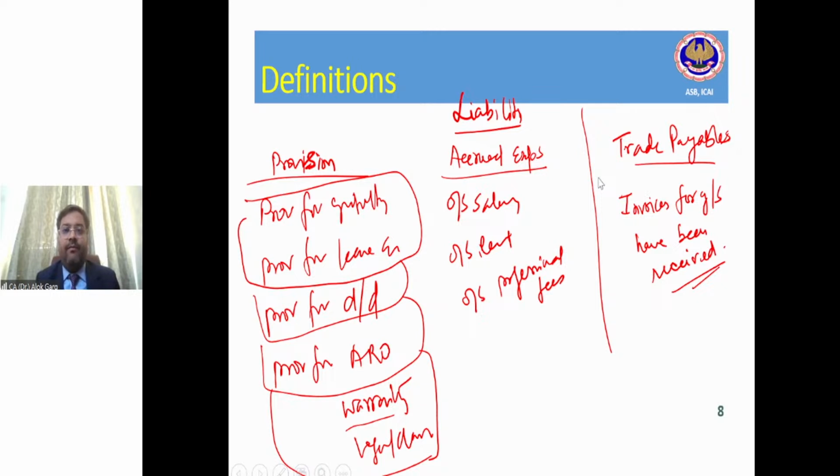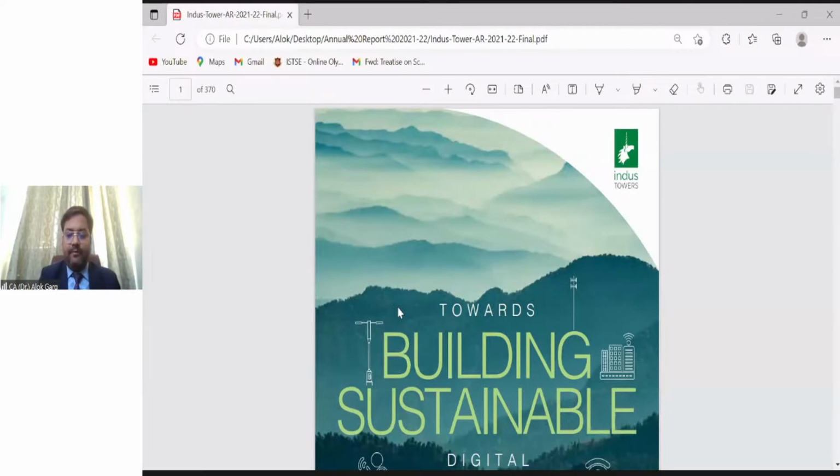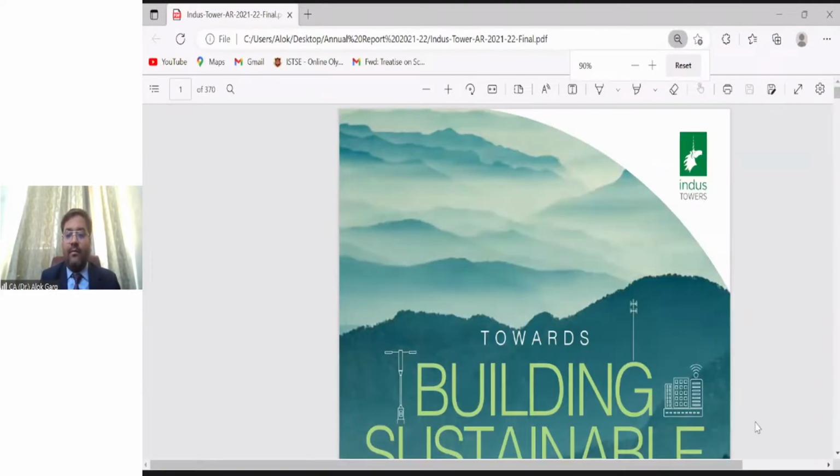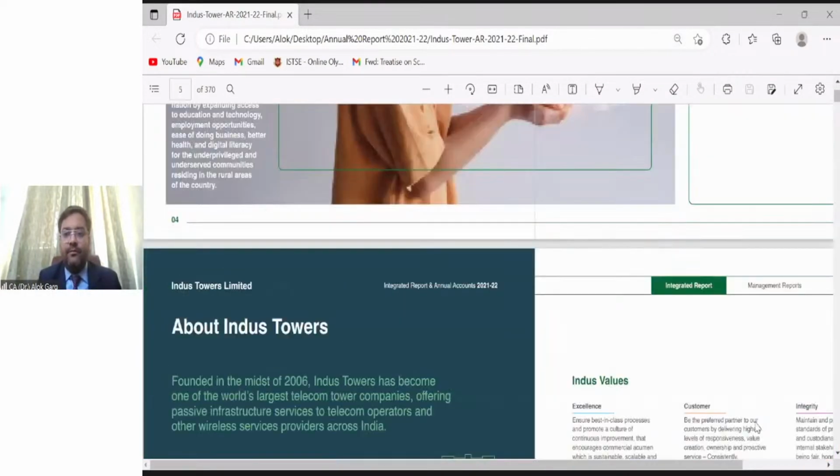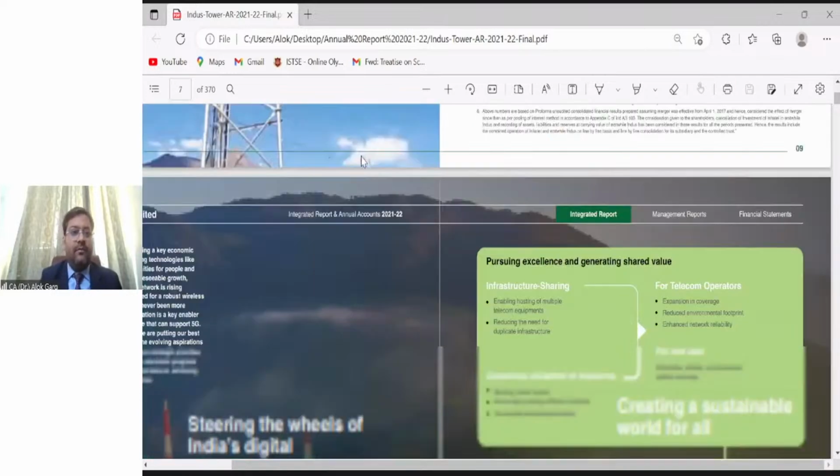Please let me know if my Indus Tower annual report is visible. Yes, it is visible. So let me show you the financials.